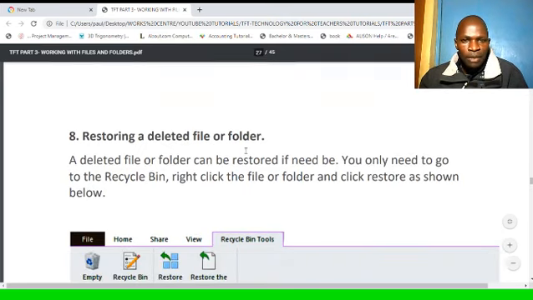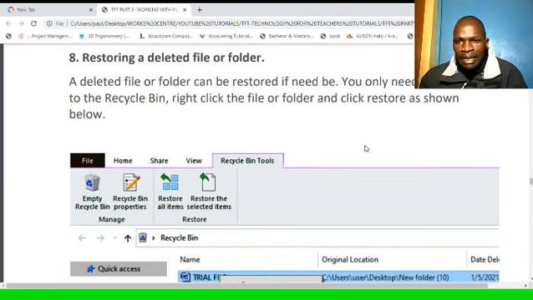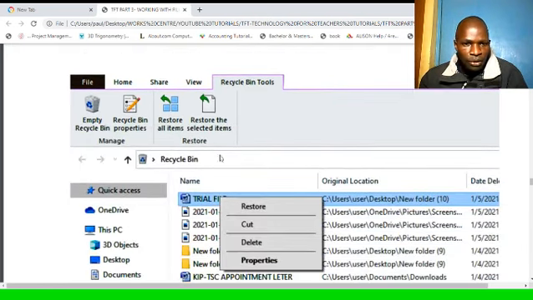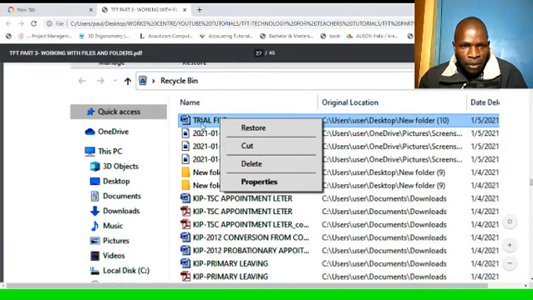Restoring a deleted file or folder. Once you delete a file or a folder, you can still restore it back so long as you have not permanently deleted it. You only need to go to the recycle bin, right click the file or folder and click restore, as shown below. So this one is the recycle bin. You can see here recycle bin tools. So one of the files that I deleted, I want to bring it back, is highlighted.